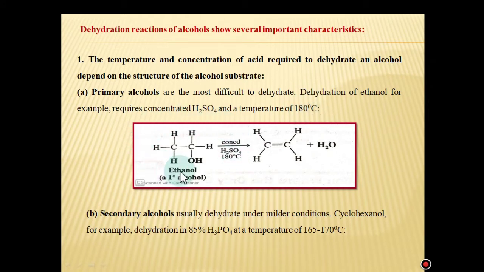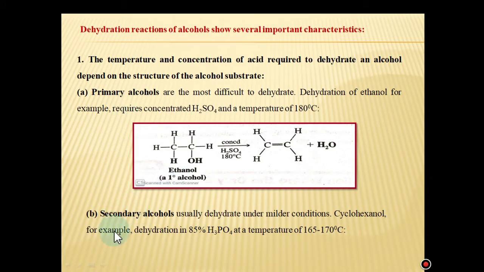It is the most common example of the formation of alkene. You have also studied it in class 11th in the hydrocarbon chapter. See here, it is a primary alcohol. Concentrated acid is required as well as a very high temperature, nearly 180 degrees Celsius. Dehydration takes place and ethene is formed.